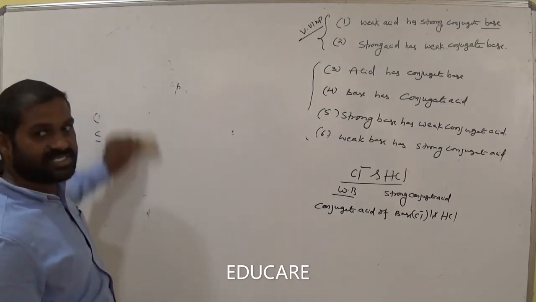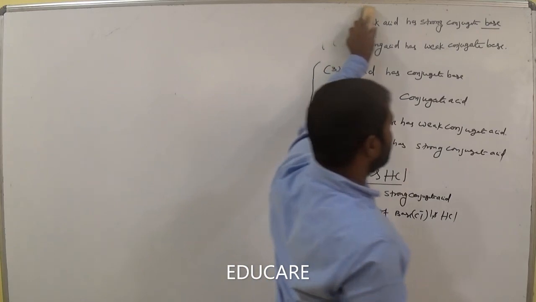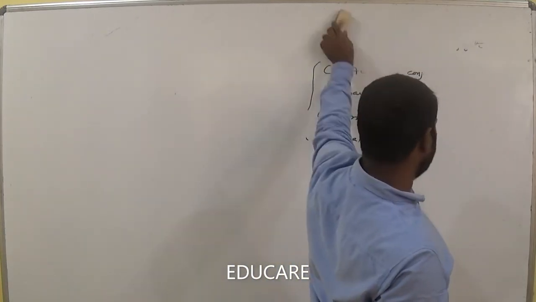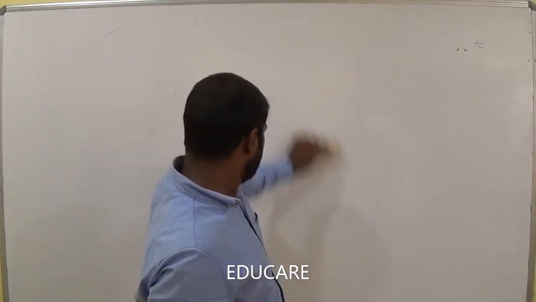Note this point, very important. A weak acid has a strong conjugate base. A strong base has a weak conjugate acid. Cl minus is a weak base, so it has a strong conjugate acid.